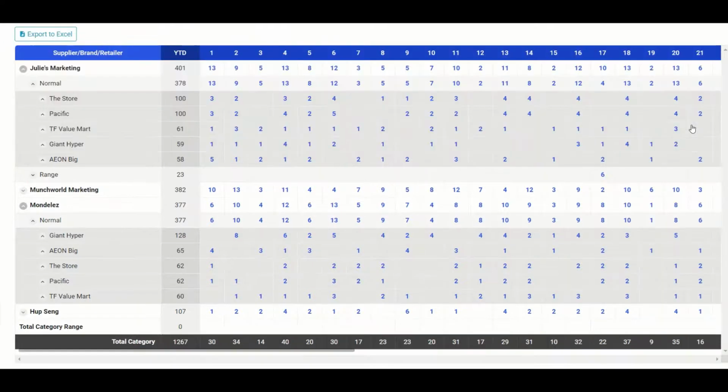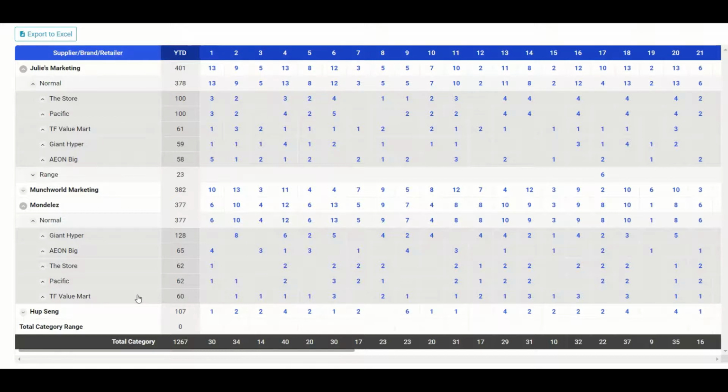So if you maximize this table a bit here, what you can see is that Julie's focus is the store and Pacific, while TF Value Mart, Giant, and Aeon Big have about 60 promotions each throughout 2019. However, for Mondelez, a large part of their promotions is spotted at Giant at 120, whereas the other retailers, Aeon Big, the store, Pacific, and TF, have about 60 promotions each throughout 2019.